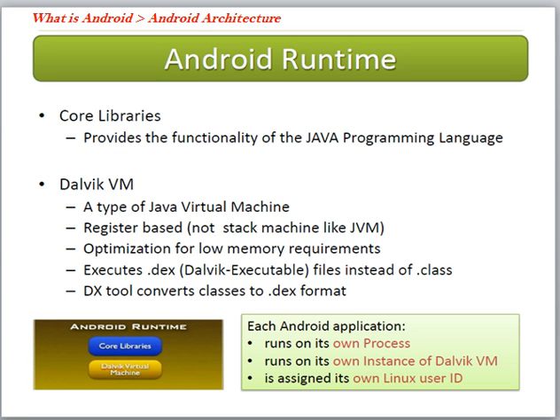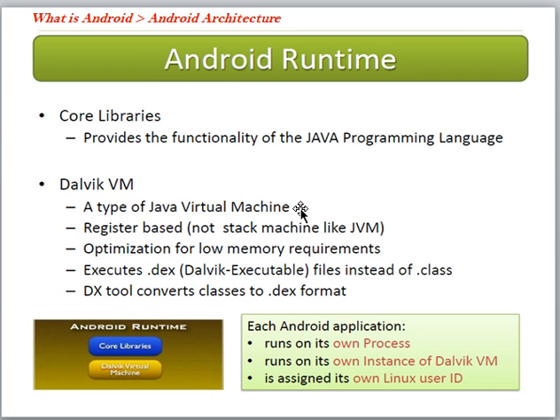And next, runtime. What is Android runtime? Here in Android runtime, there are two parts: the core libraries and the Android Dalvik virtual machine. First are the core libraries. Core libraries provide the functionality of the Java programming language, and they provide functionality for the applications. And next is the Dalvik virtual machine, a type of Java virtual machine.